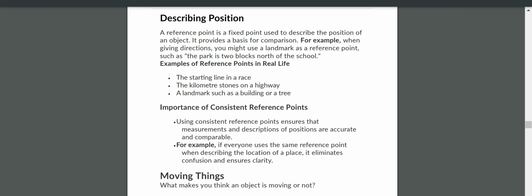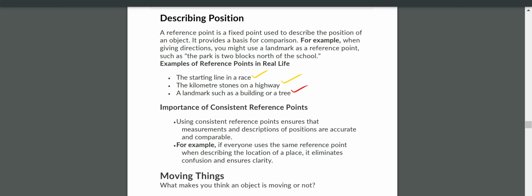For example, here we have the starting line in a race and the kilometer stones on a highway. Have you seen these kilometer stones on the highway? Yes, sir. They give the distance you traveled. Landmarks such as buildings or trees can also be taken as a reference point.